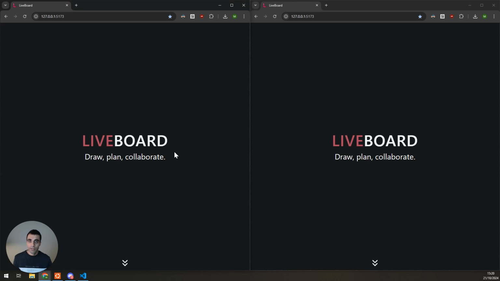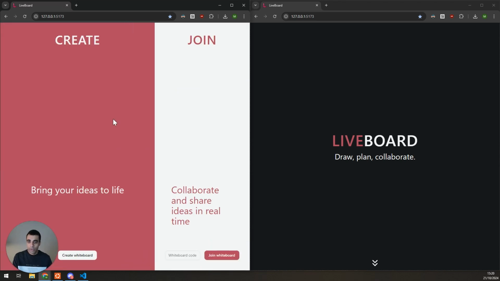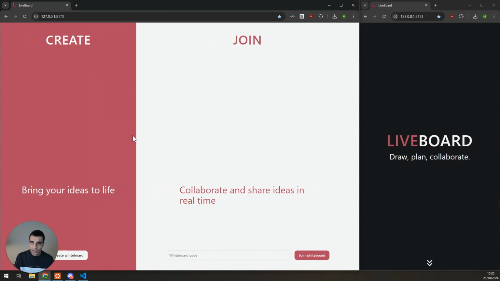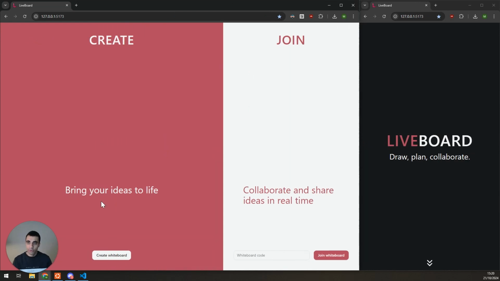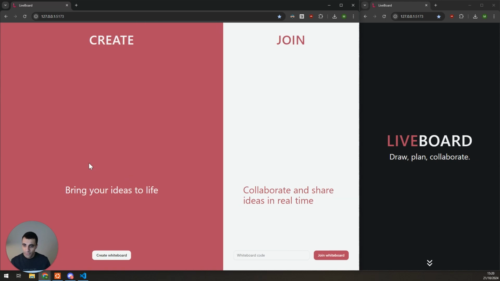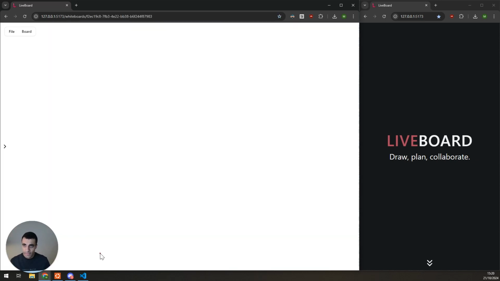So this is Liveboard. This is the app where you can create whiteboards and collaborate between teams. When we go down, we are presented with two different options. The first option is to create a whiteboard, and the second option is to join an existing whiteboard. So I'm going to demonstrate the creation of a whiteboard. When we click create, we create a new whiteboard where we can draw.